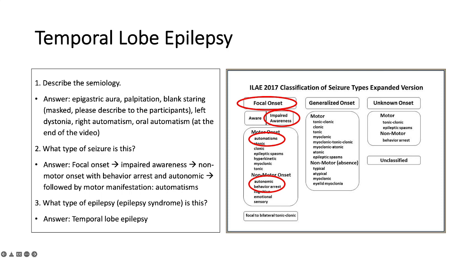What type of epilepsy is this? This is a case of temporal lobe epilepsy, and sometimes we can specifically lateralize it. For example, in this case we lateralize to the right side because of left dystonia.